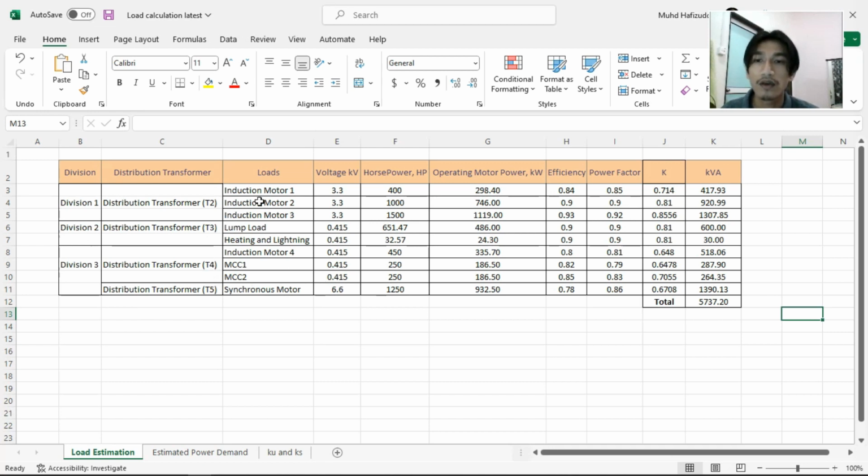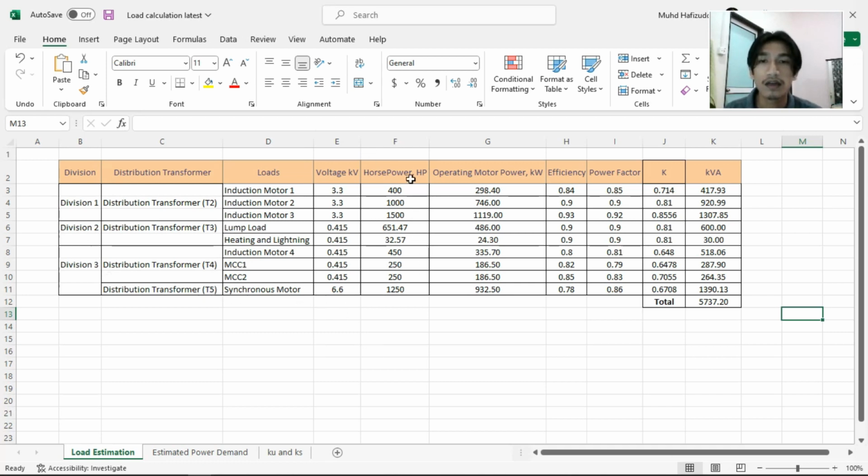So in T2 we have induction motor 1, induction motor 2, induction motor 3, and for T3 we have lamp load and heating and lighting. And for the distribution transformer 4, T4, we have induction motor 4, MCC1 and MCC2. So at division 3 we have two DTs, T4 and T5. For T5 we have a synchronous motor.